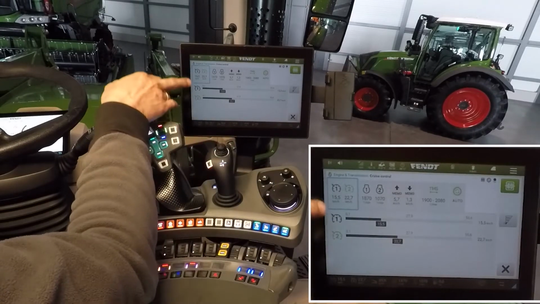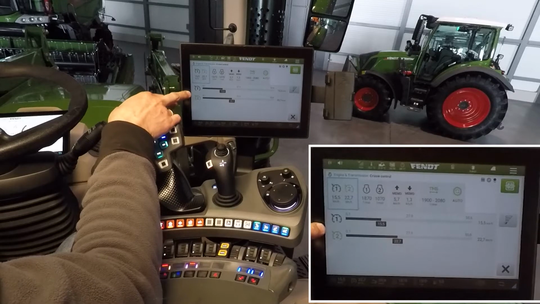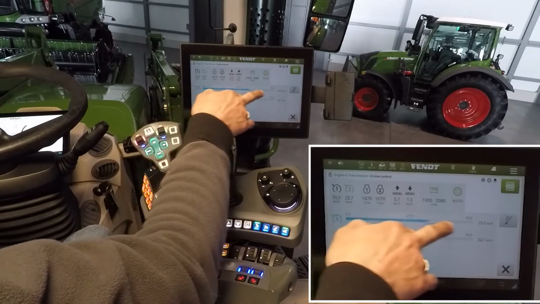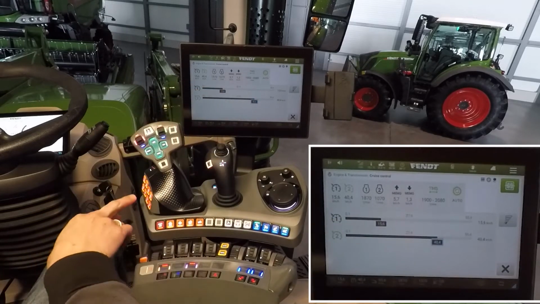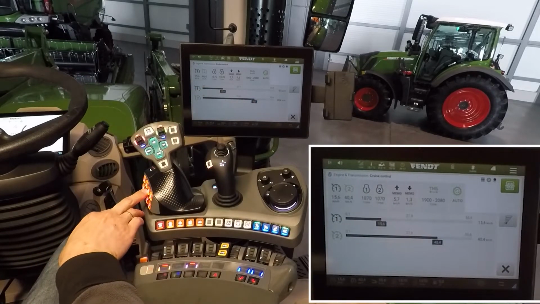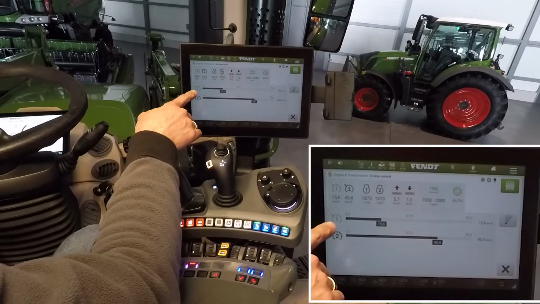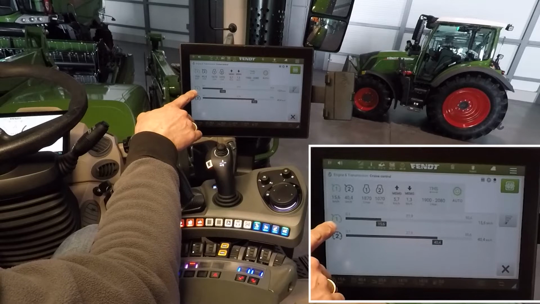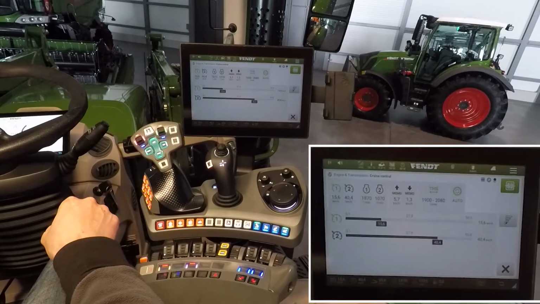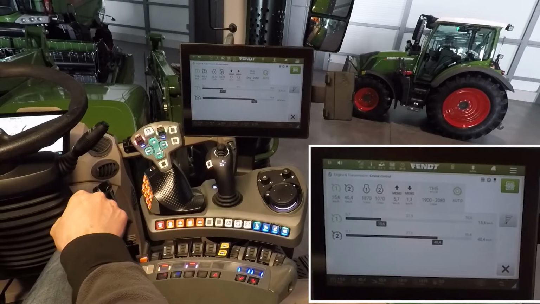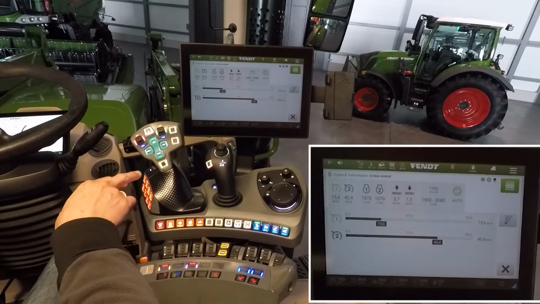the first is our cruise control 1 and 2. You can set the speed as you need. Pre-select, for example, cruise control 1 here. It becomes green. That means by clicking the joystick to the right side, you activate cruise control 1.